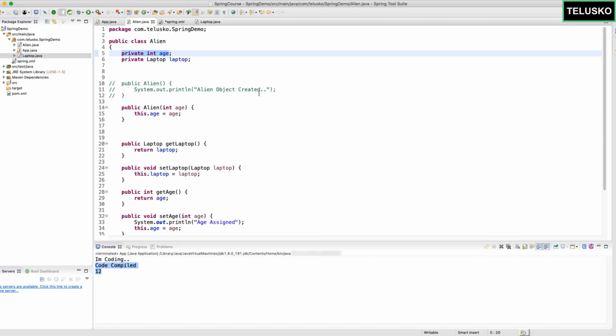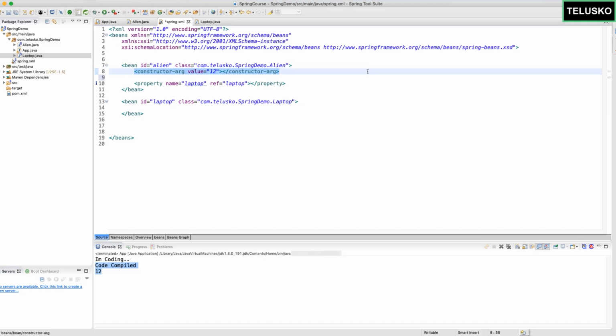Don't use constructor when your variable assignment is optional, because constructor will give you an error. In this case, if you don't assign the value for the age, if you don't pass this constructor age, it will give you an error, right? So that's how it works. That's how we work with constructor and setter injection.